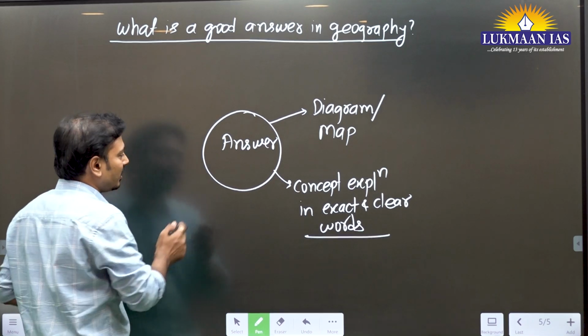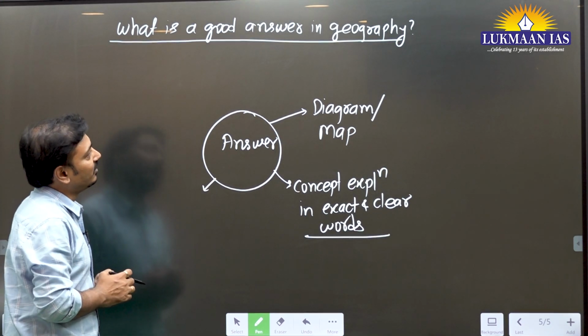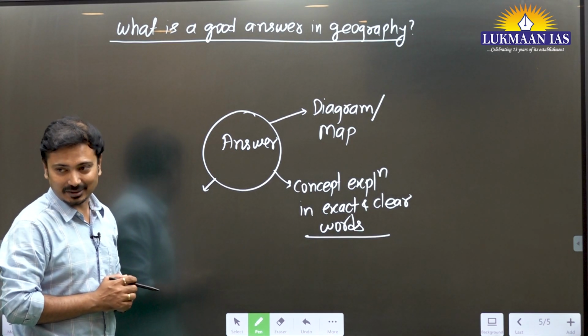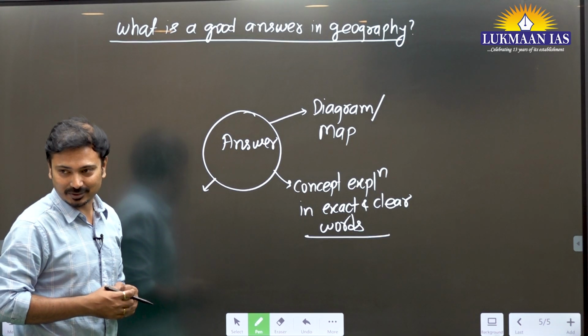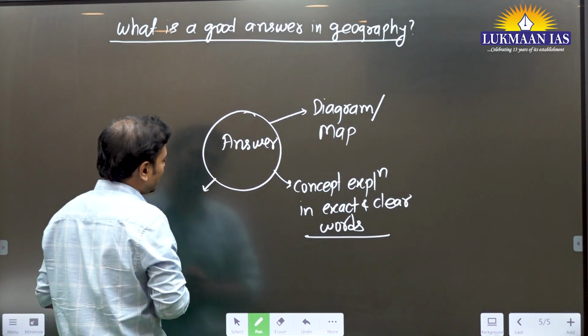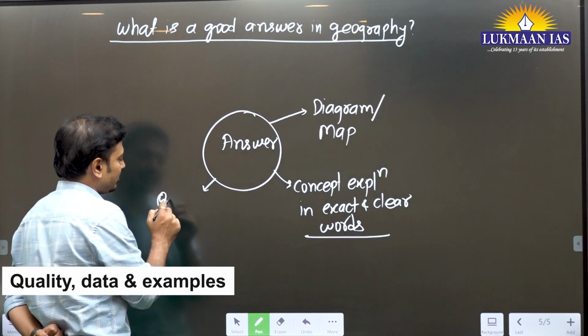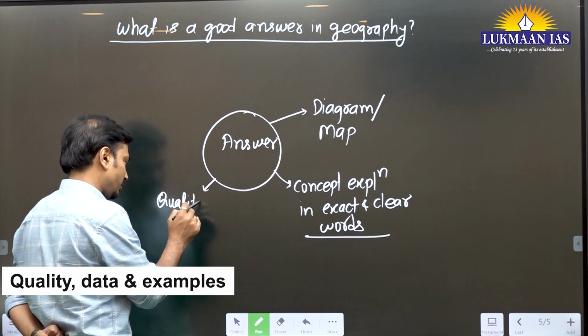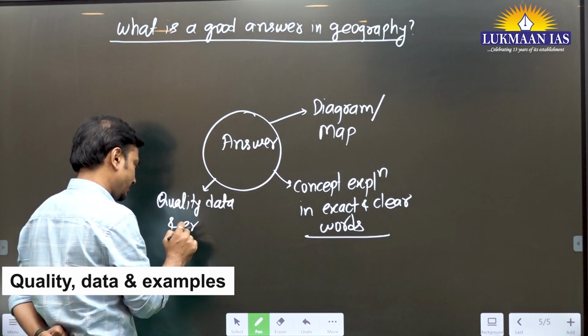Now the third important part of your answer. I am telling you all these characteristics of a good answer, for those getting 50% plus marks. Another important aspect is quality data and examples in the answer.